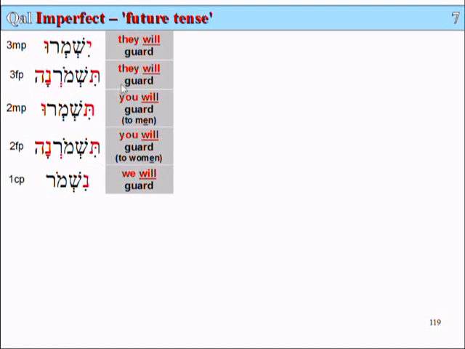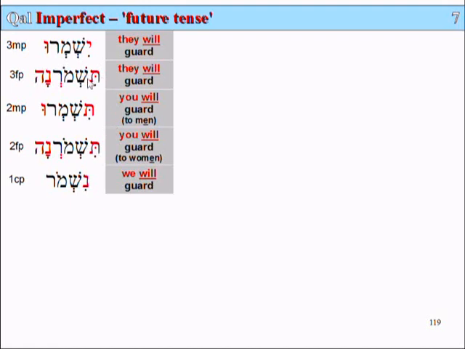And if we want to say you will guard to men, we say tishmaru. And if we want to say you will guard to women, we say tishmorna, just the same as they will guard. How do you tell them apart?